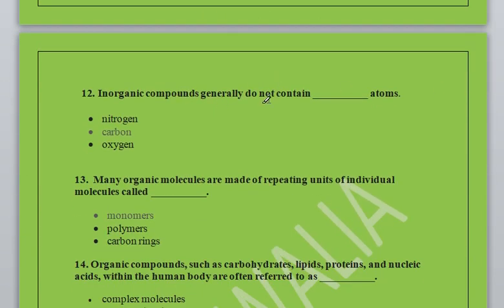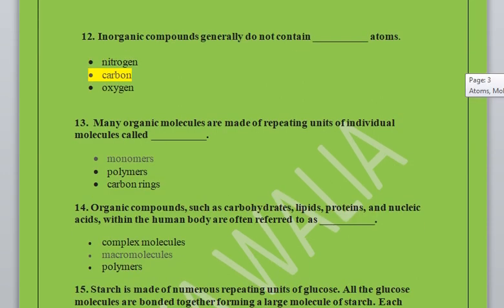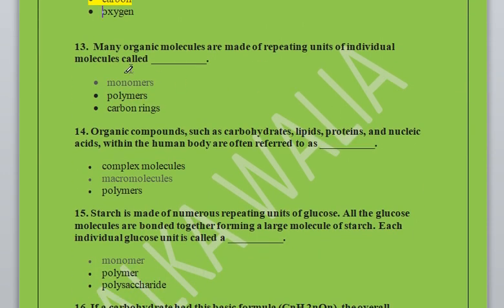Inorganic compounds generally do not contain dash atoms: nitrogen, carbon or oxygen. So carbon is not contained in inorganic substances. Many organic molecules are made up of repeating units of individual molecules called dash: monomer, polymer or carbon rings. So the correct option is monomers.